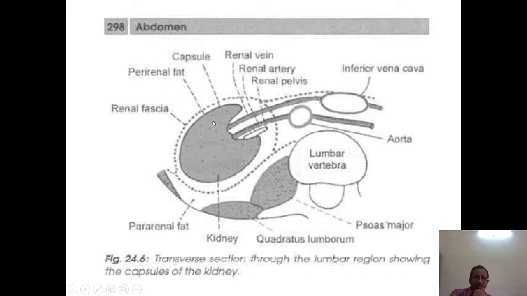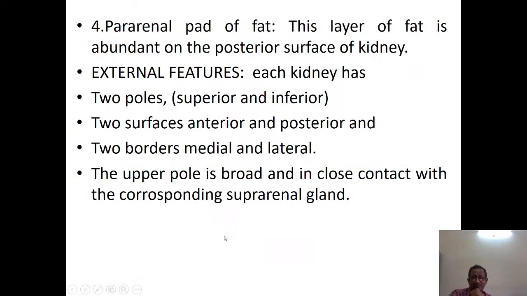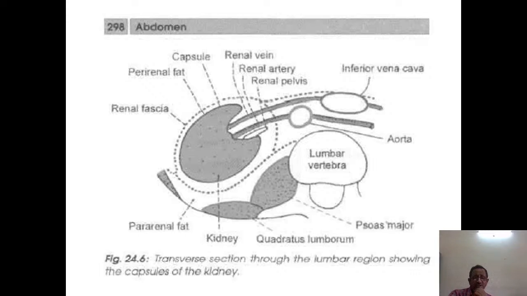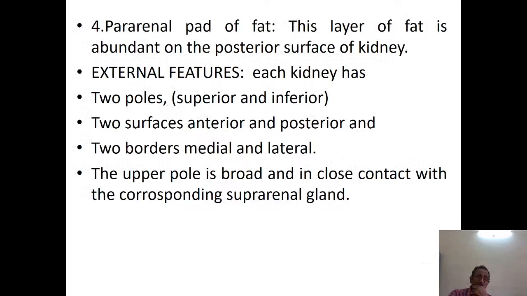So perirenal fat, pararenal fat. Pararenal fat is by the side of the kidney, whereas perirenal fat is around the kidney. Then we are having the renal fascia outside the perirenal fat and a capsule inside this perirenal fat. The capsule is the first covering of the kidney, and it is developed from the fibrous tissue of the kidney itself.